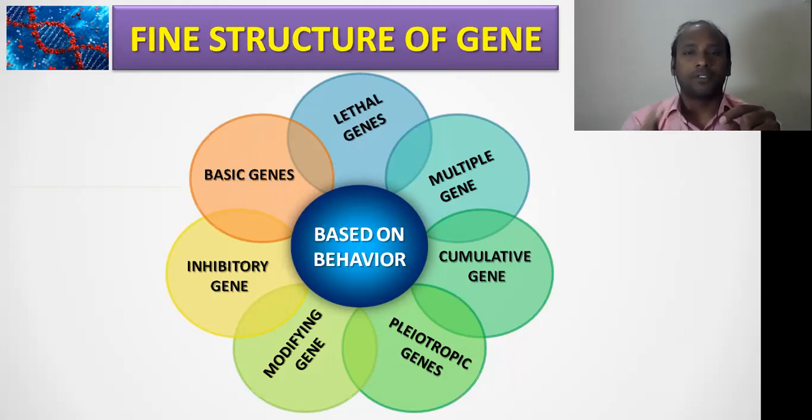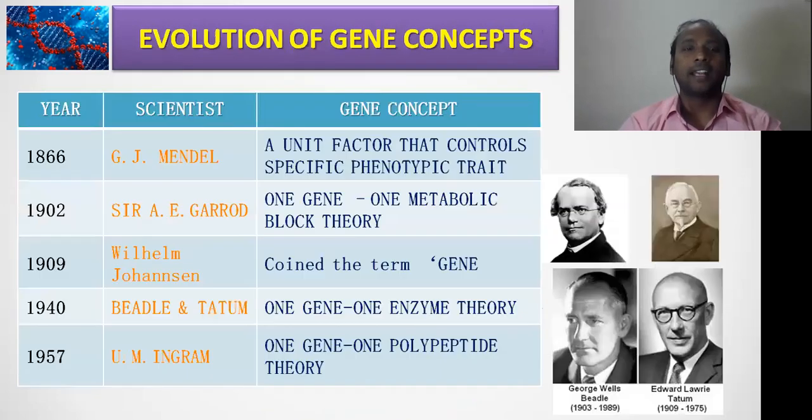Clear? We have seen based on the organism, based on the activity, and this is based on the behavior. Clear? Right. And if you see the timeline of discovery of certain concepts which are related with genes, here I kept only a few important landmark theories or landmark concepts which are pretty much associated with gene concepts, right?